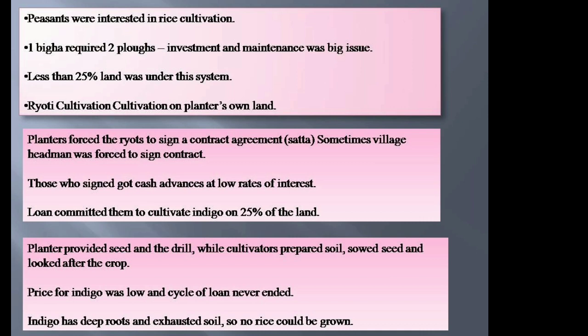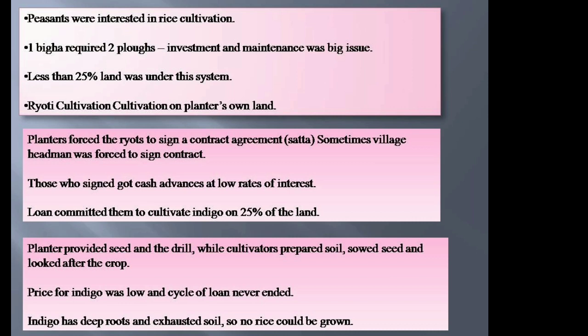A large plantation was required with a vast number of hands to operate, and labor was needed precisely at a time when peasants were usually busy with their rice cultivation. This nij cultivation on a large scale required many plows and bullocks. That is, one bigha of indigo cultivation required two plows. Bigha is a unit of measurement of land. Before the British rule, the size of this area varied. In Bengal, the British standardized it to about a third of an acre. Till the late 19th century, planters were therefore reluctant to expand the area under nij cultivation.